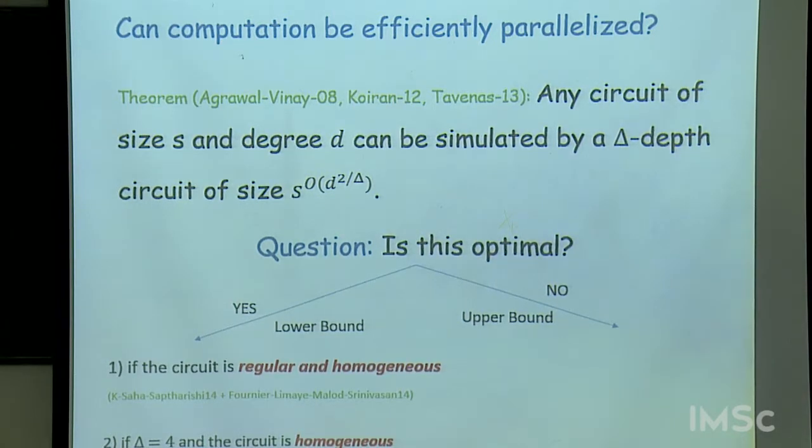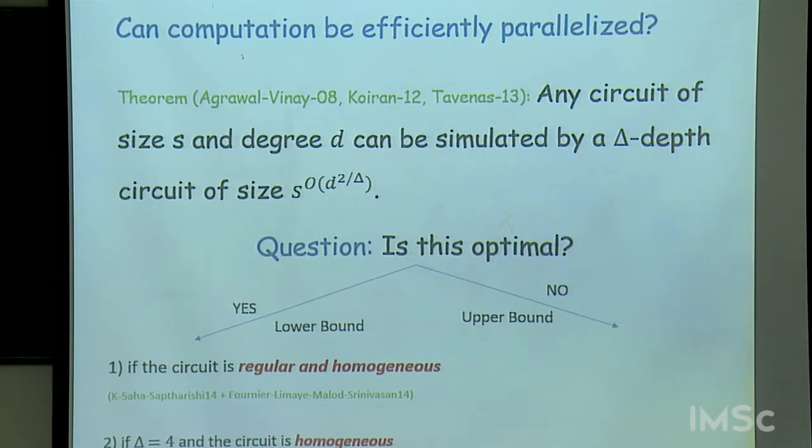First of all, for some very natural class of circuits that we call regular and homogeneous, it turns out that this upper bound is in fact optimal. Let me explain what I mean by a regular and homogeneous circuit. First of all, at each node in the circuit, you should compute a homogeneous polynomial.